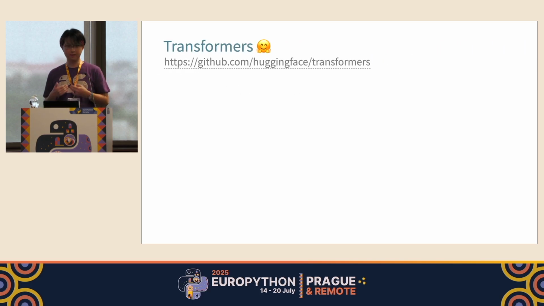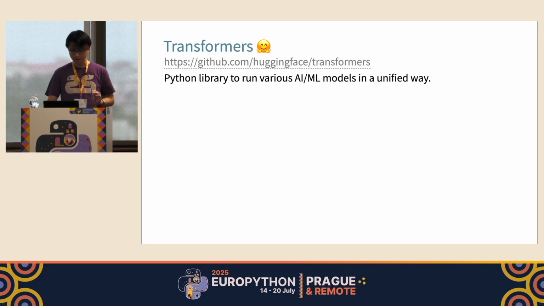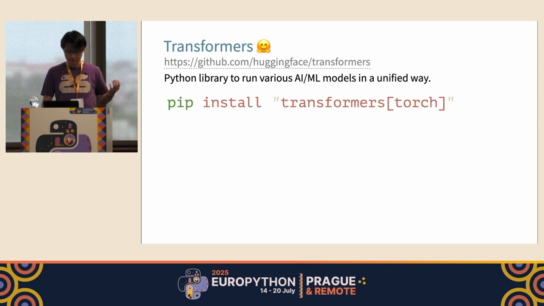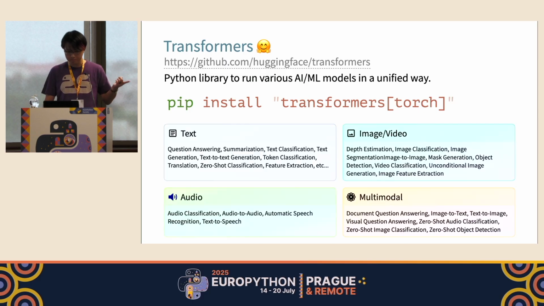In this talk, again, let me take a very opinionated choice of library. In this case, I would like to use the Transformers library. But I think this is not a very unfair choice because Transformers is one of the most famous and popular Python libraries to access the power of AI or LLM models from a very useful unified API. After installing Transformers with pip, you can use various types of AI models that process different types of unstructured data like text, image, video, audio, or even multimodal data.